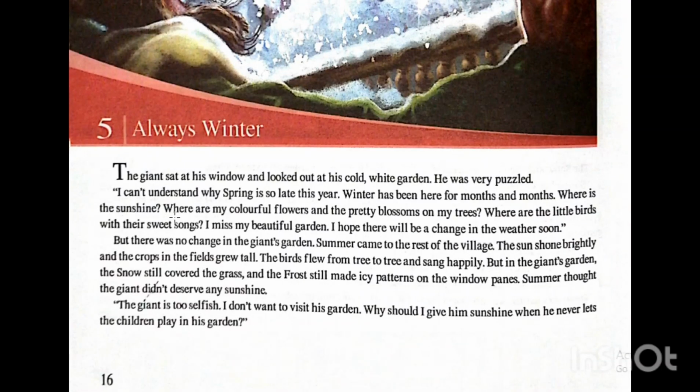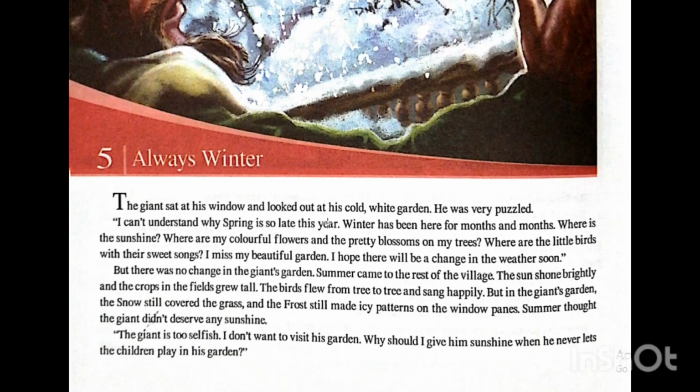Chapter number 5, Always Winter. The giant sat at his window and looked out at his cold white garden. He was very puzzled. Puzzled means he asked himself, I can't understand why spring is so late this year. Winter has been here for month after month. Where is the sunshine? Where is the spring? Is it winter all the year?